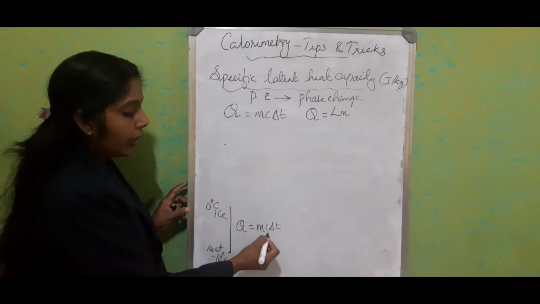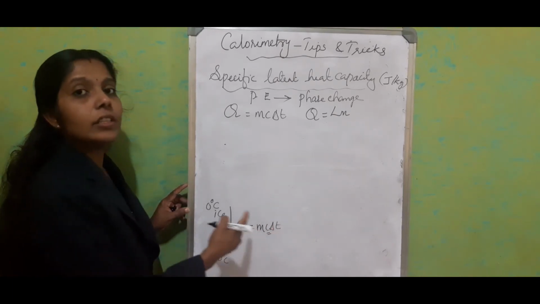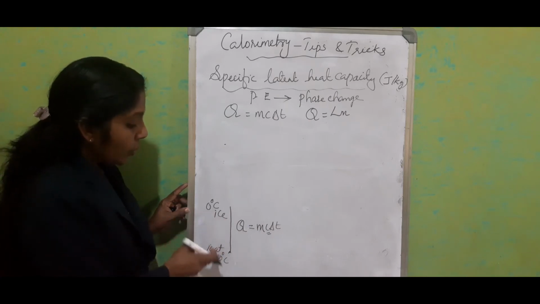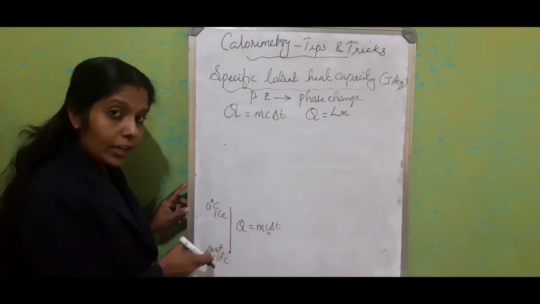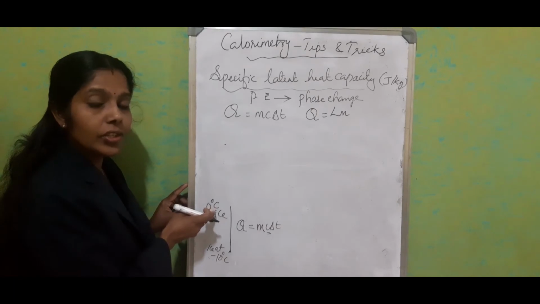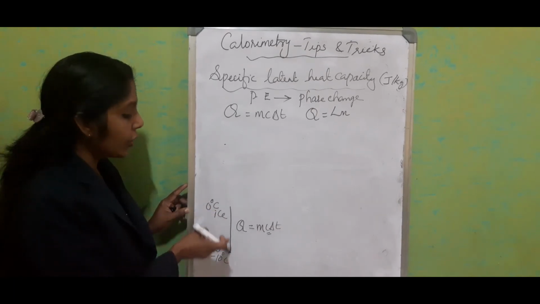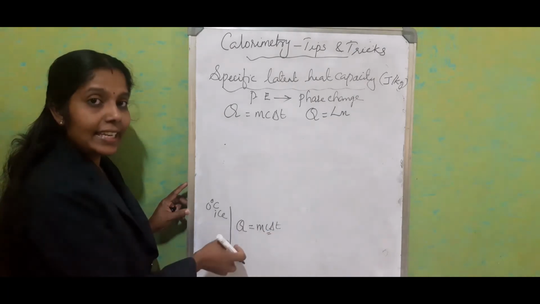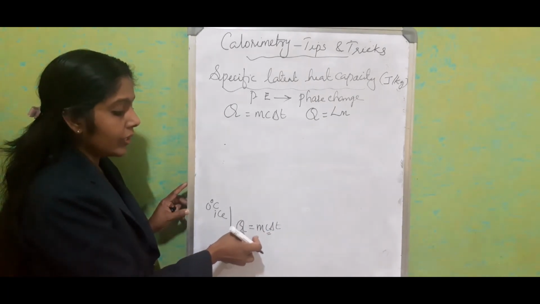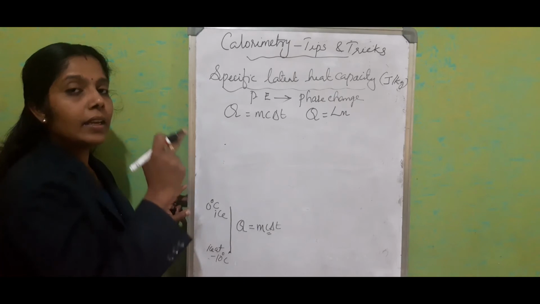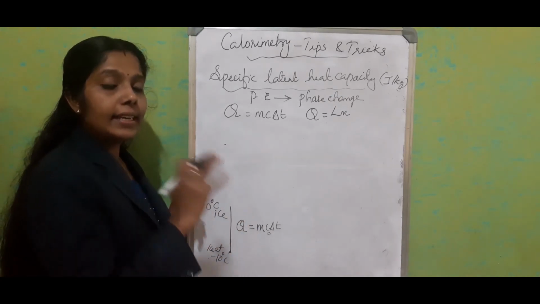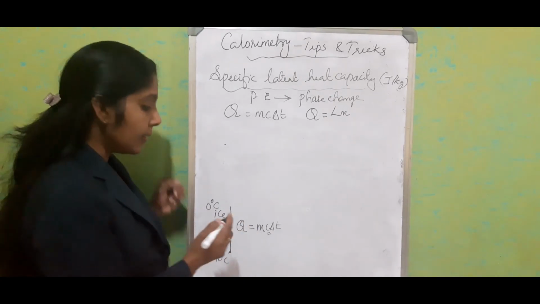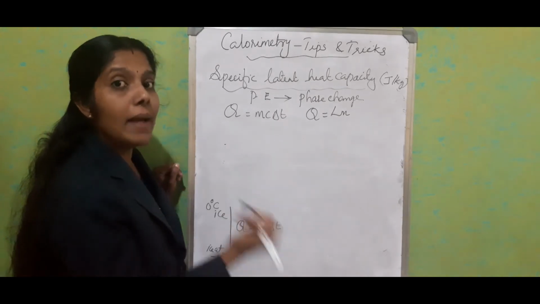Here you have to write the specific heat capacity of ice, since it is still in the solid state. Only the temperature changes from minus 10 degrees Celsius to 0 degrees Celsius. So easily we can write that the heat energy equation for this section is mc delta T. Now, when the ice attains 0 degrees Celsius, what happens? It has to melt.